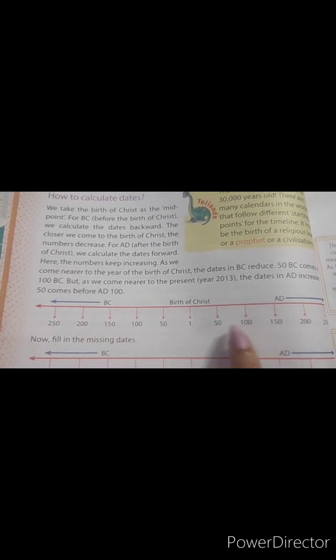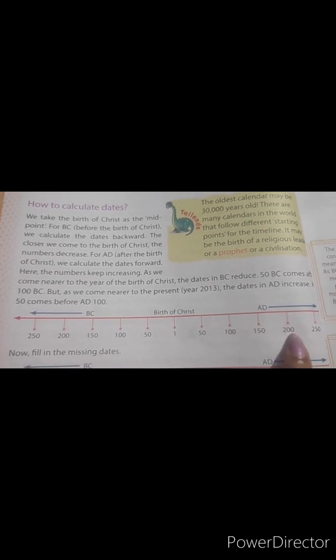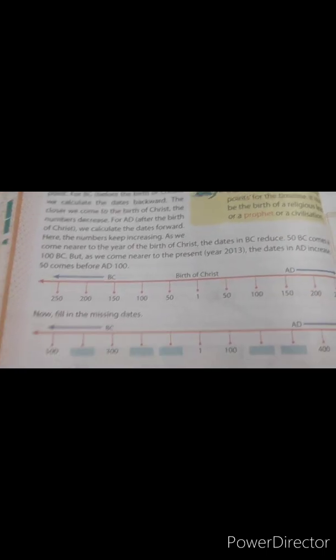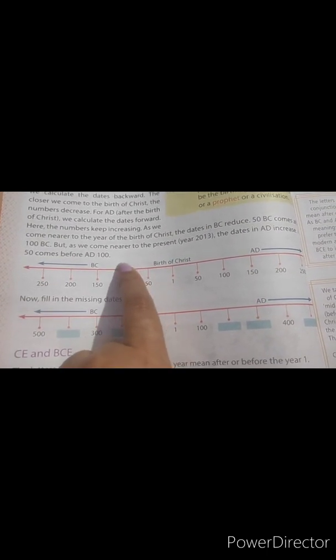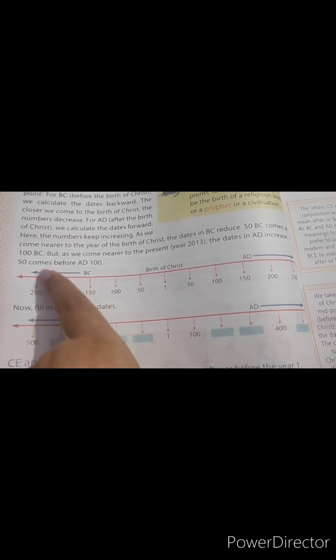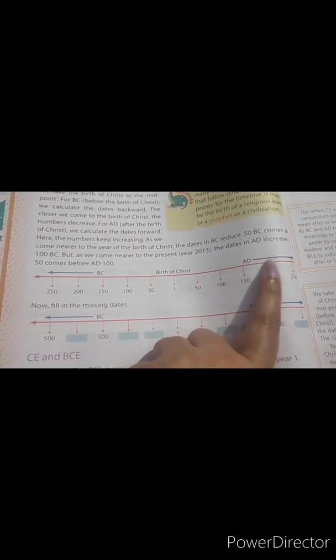Means you can write BCE on the left side and CE on the right hand side. Before the birth of Christ, you can write BCE, and after the birth of Christ, you can write CE.